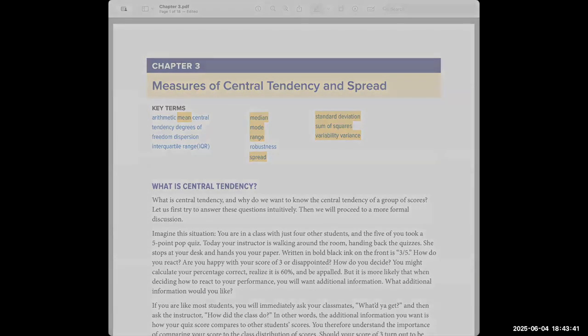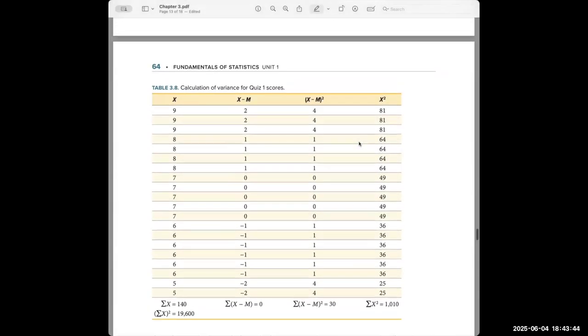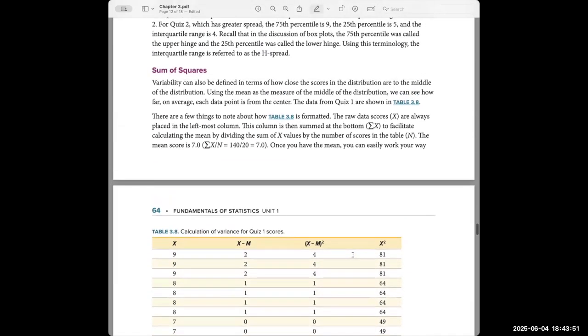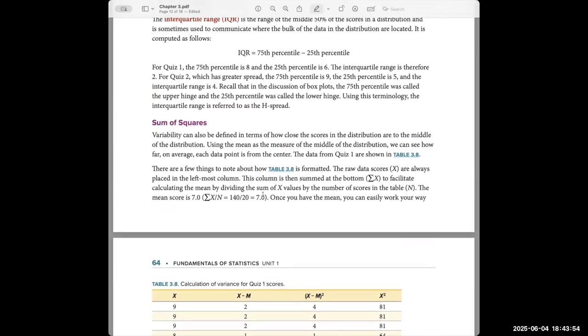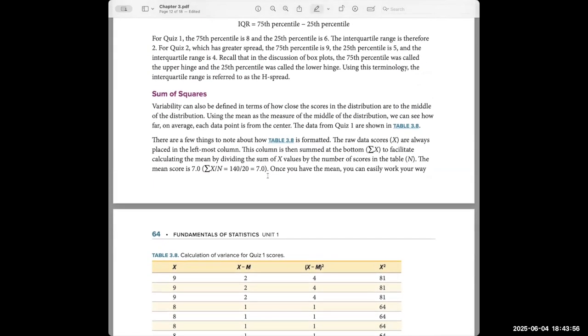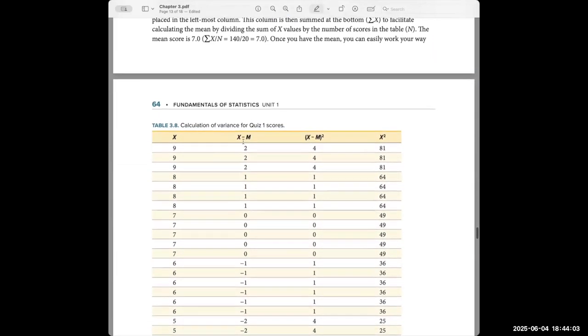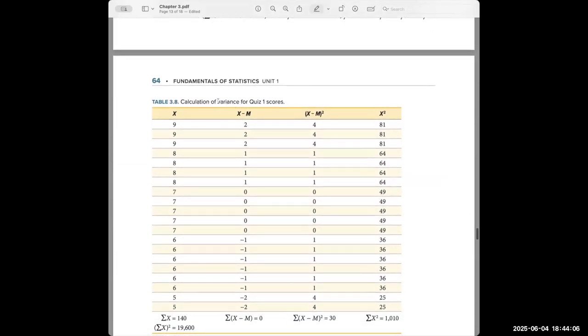Let's jump down to page 64 in the textbook and take a look at this data set. This is a data set. I'm going to work through the data, but I recommend that you read the chapter and pay particular attention to this section, because it gives you the demonstration of how we calculate the variance for these quiz scores and how we take it all the way from this data set of X, how we move it into what's called absolute deviations.